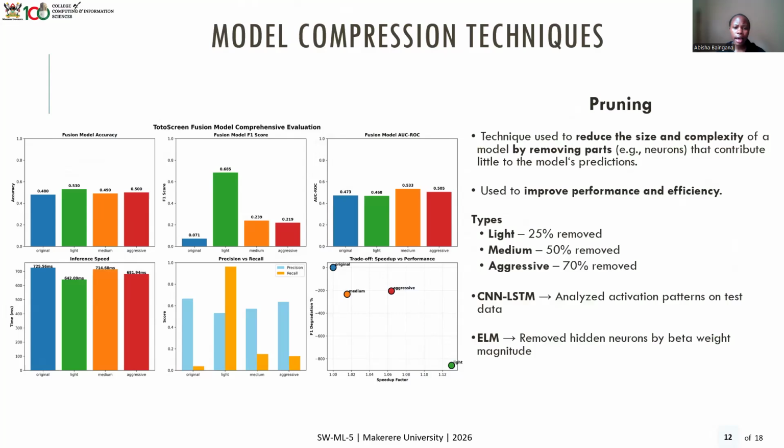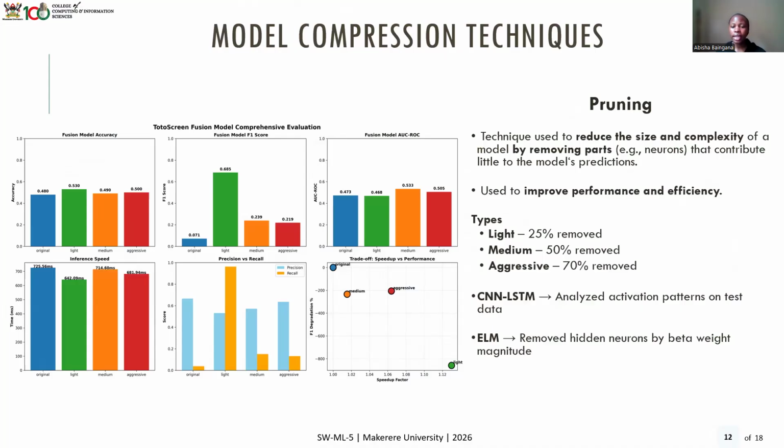And for the area under the ROC curve, we actually had the medium pruning giving us the best results. And then for inference speed, we still had the speed of the final deployed model. We actually still had the original having the best, but after that we had the medium pruned model giving us the next best results.